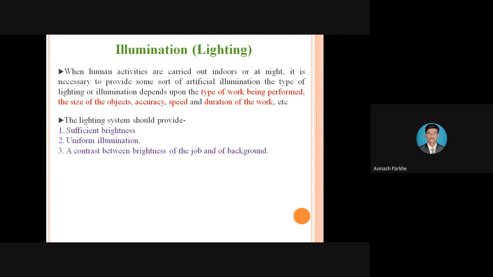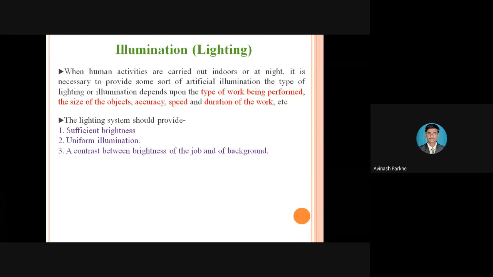So here I have written, when human activities are carried out outdoors and at night, when we are performing our job outdoors or at night, it is necessary to provide some sort of artificial illumination. It means it is necessary to provide artificial lighting, depending upon the type of work to be performed, the size of the object, accuracy, speed, duration of the work, etc. So whenever we are working outdoors or at night, as per the requirement, that lighting should be provided, based on the work to be performed.